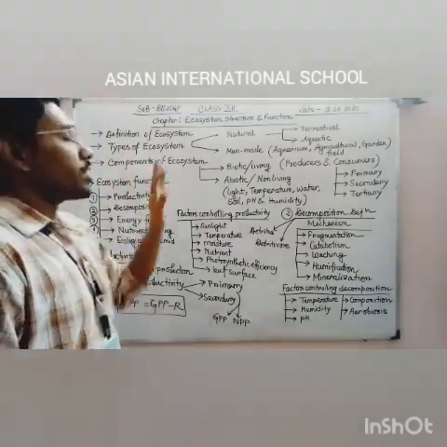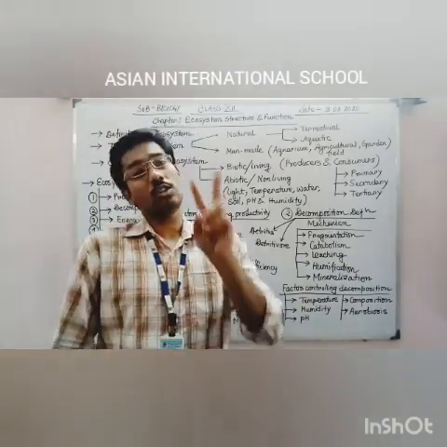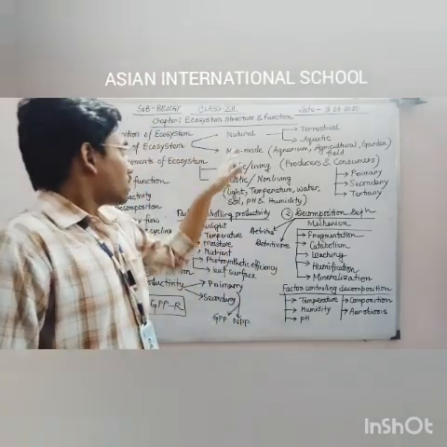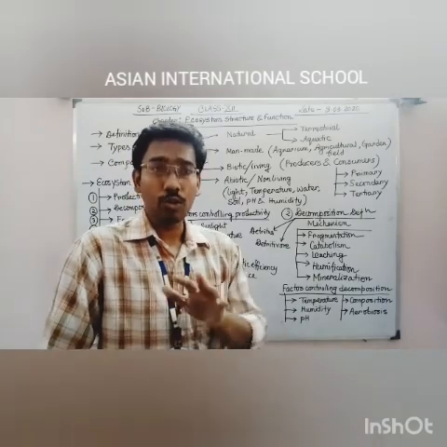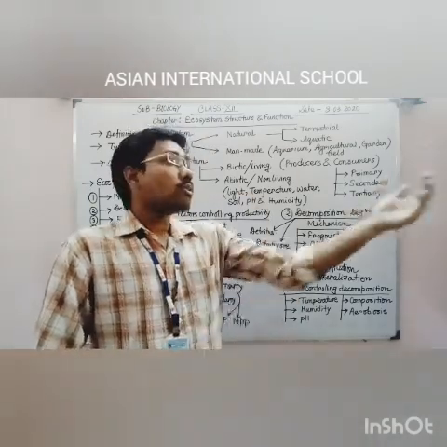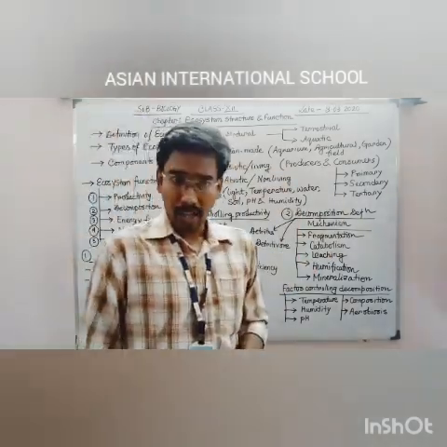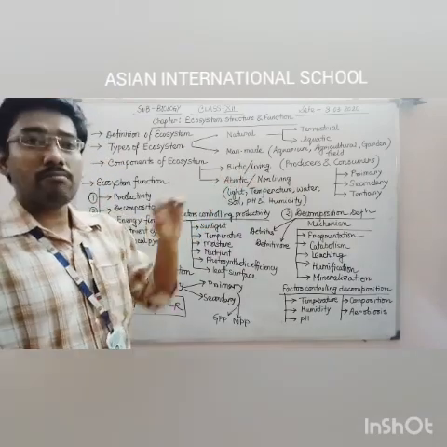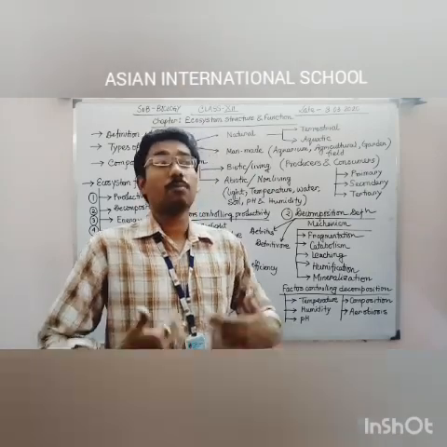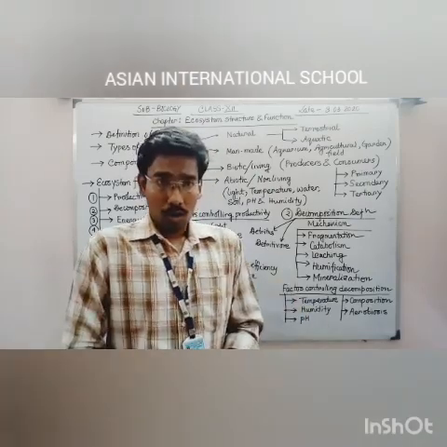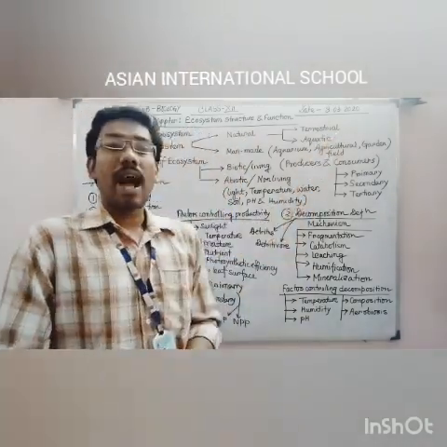Second thing is types of ecosystem. Throughout the world, if you study the types of ecosystem, you will see there are mainly two types. The ecosystem which is naturally found, already existing in nature, where no human interference is needed for creating or maintaining it, is the natural ecosystem. Clear? And another type of ecosystem is the man-made ecosystem, which is made by human beings for their purpose, for their work. First of all, the natural ecosystem can be segregated into terrestrial and aquatic.